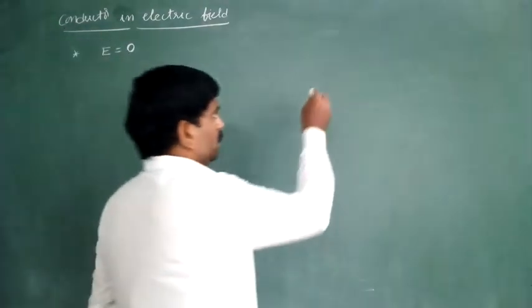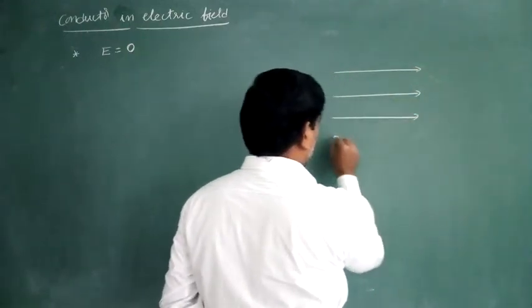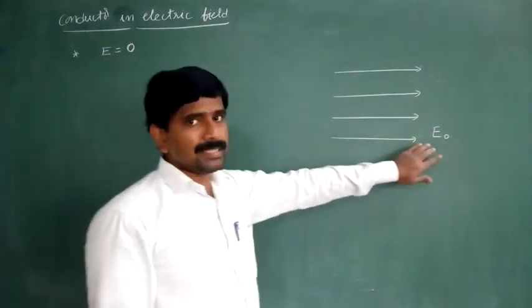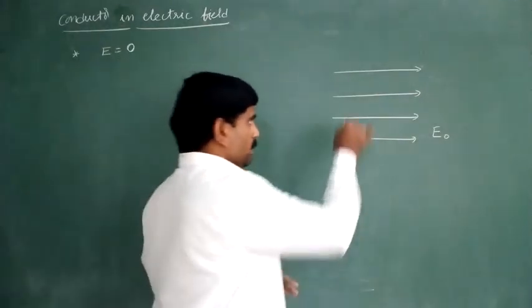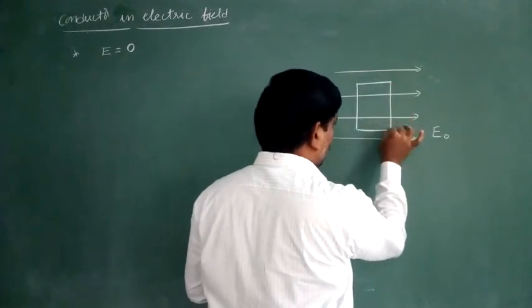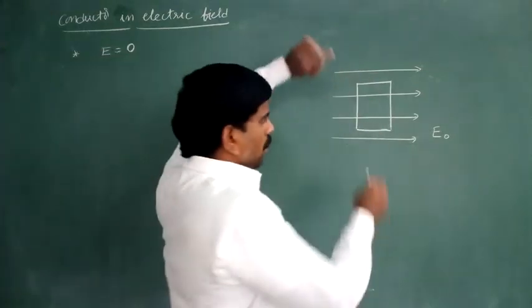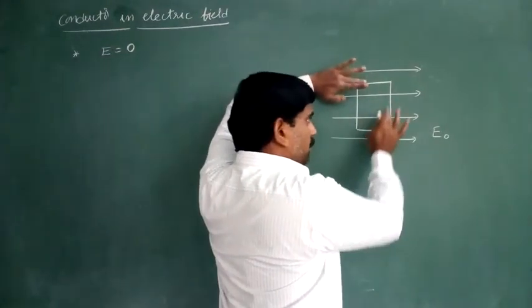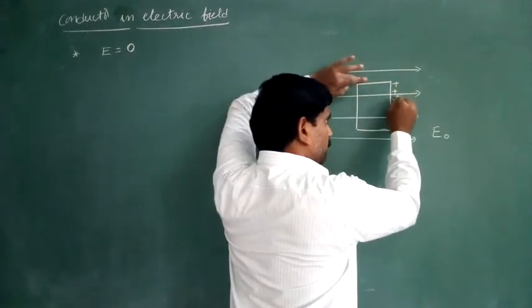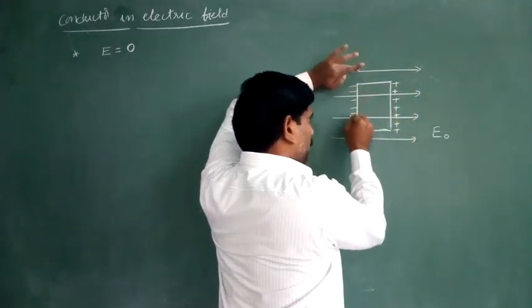Why does this happen? Observe here. This is a uniform electric field having intensity E naught, the external electric field. Now if you keep a conductor inside the electric field, all the positive charges of the conductor move towards the field direction, and negative charges move opposite to the field direction.